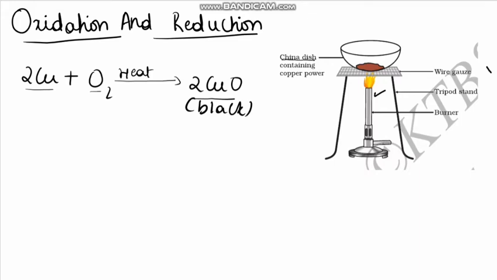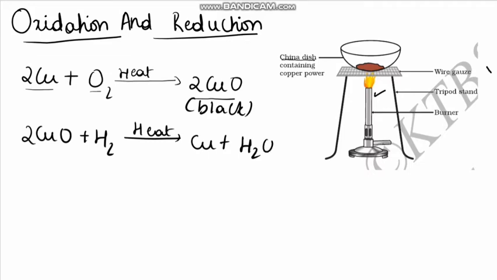When this copper oxide is heated with hydrogen, it gets converted back into copper. Copper is brown in color.